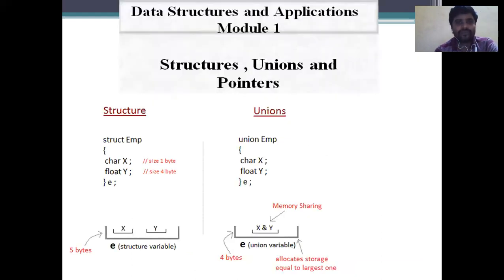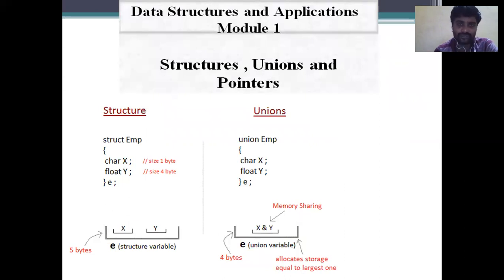Coming to data structures and applications, module 1. The main important things we have already discussed are structures, unions and pointers. What is a structure? We know that data structures are divided into primitive and non-primitive.